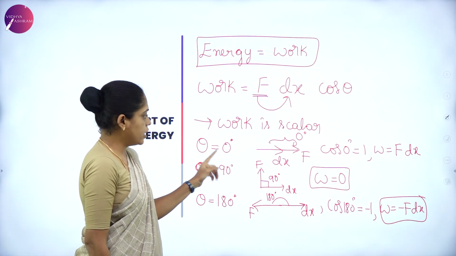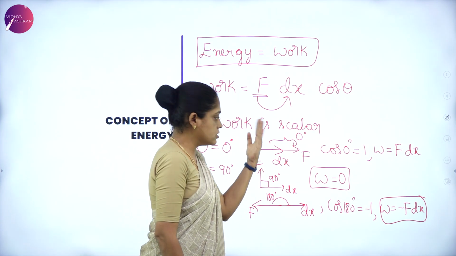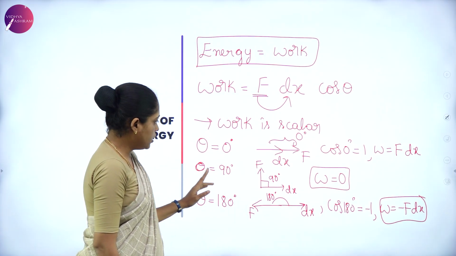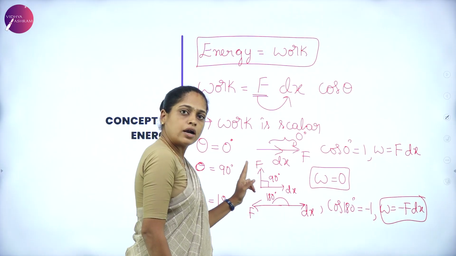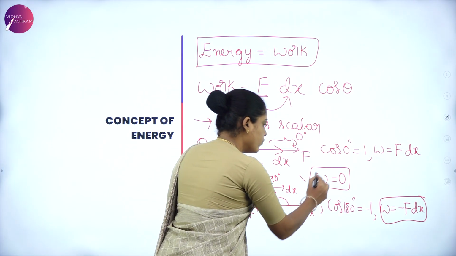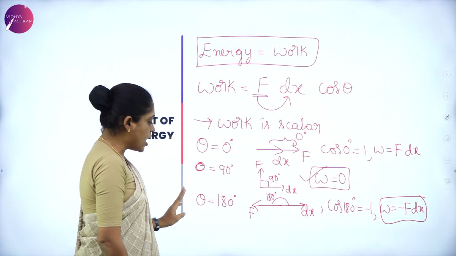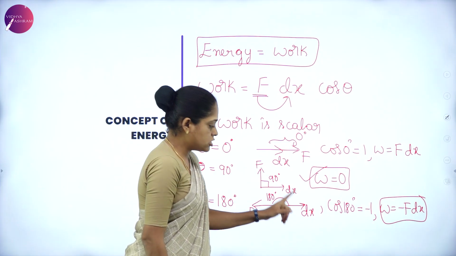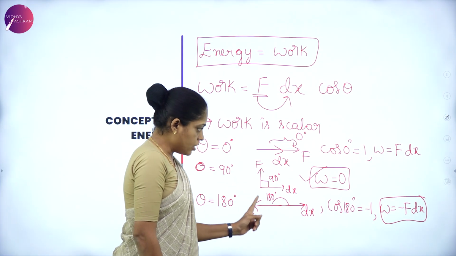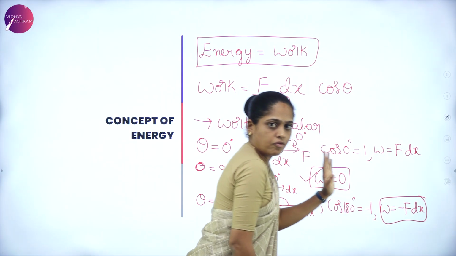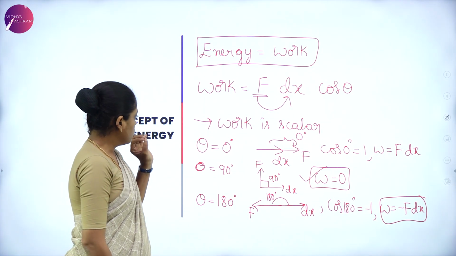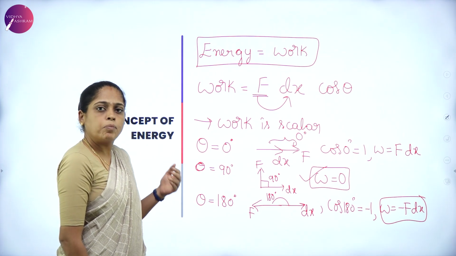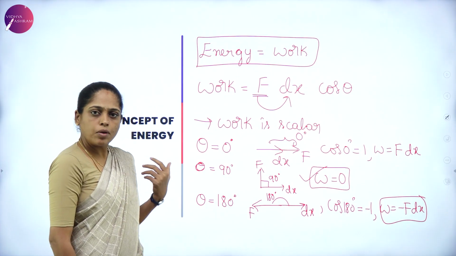When theta is 0 degree, that is force and displacement are in the same direction, work is positive. When theta is equal to 90 degree, that is force and displacement are at right angle to each other, there is no work done in that case. And the last case is theta equal to 180 degree, meaning force and displacement are in opposite direction. In this case, work is negative. So it is very important to know this. From this, we are going to discuss the electrostatic potential energy and electrostatic potential.